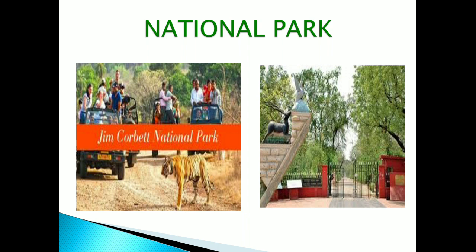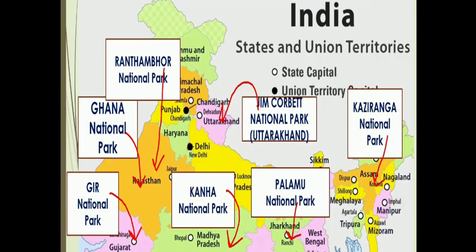As you can see, how many tigers are left now? There are only 2,226 tigers left in India, and this is according to 2018. So you can think how few tigers are remaining. There are many national parks in our country, and these are the national parks located in North India. So here we finish our chapter.